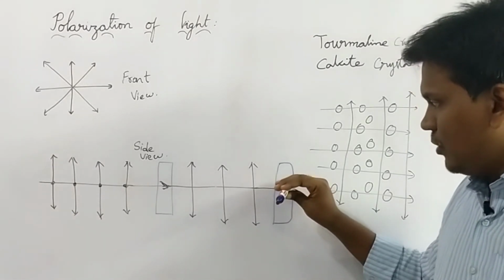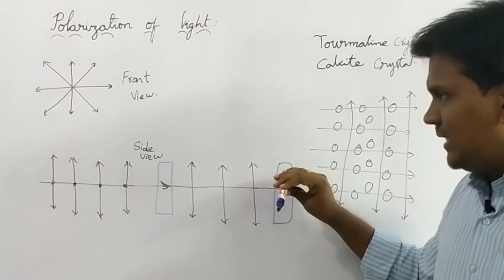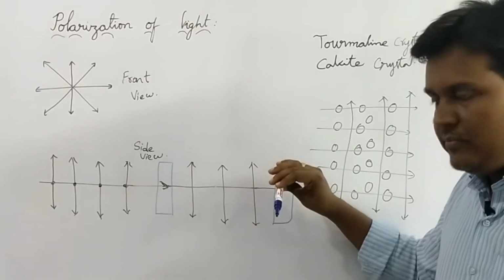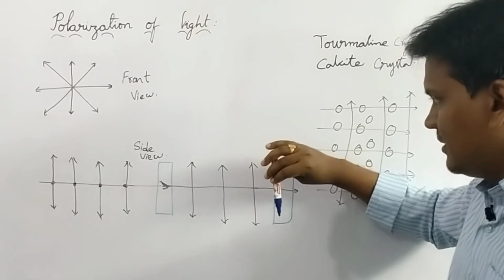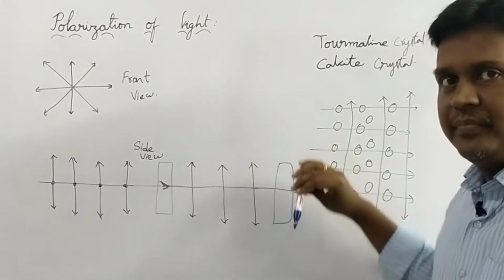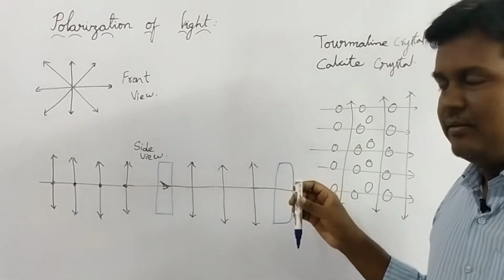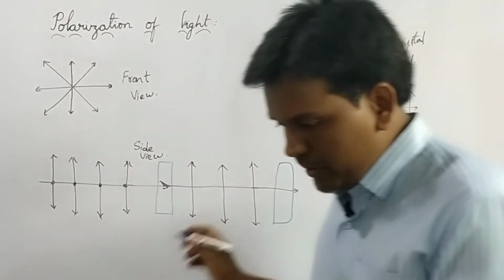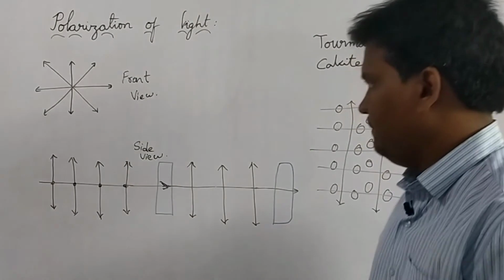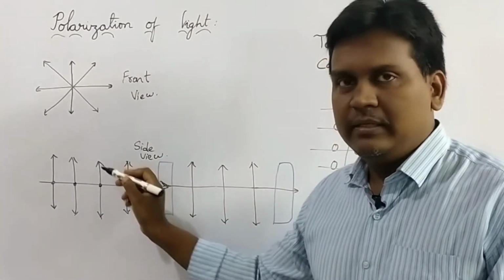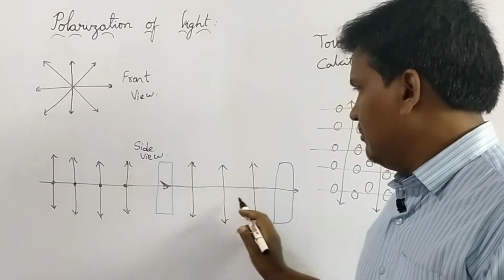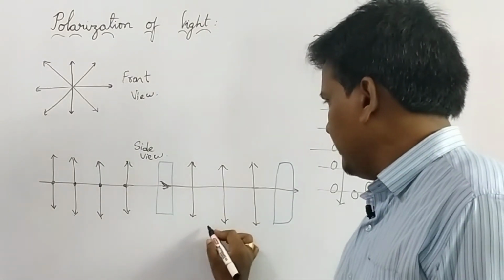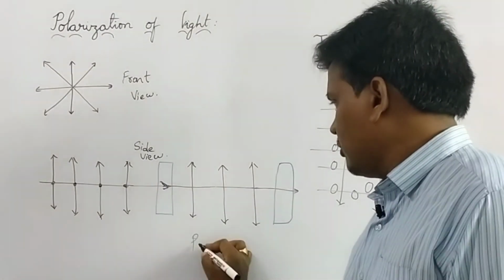If I rotate further, again the chair will be visible to me, and when it reaches 180 degrees, I can completely see the object. So here there are rays in all directions, but here the rays are only in one direction. So this light is called